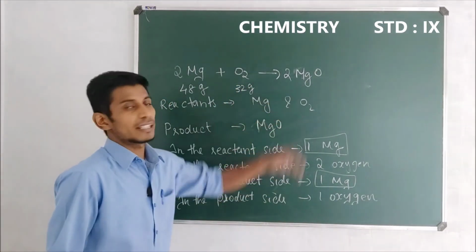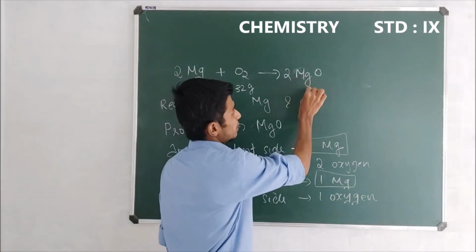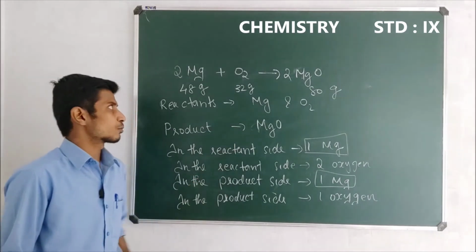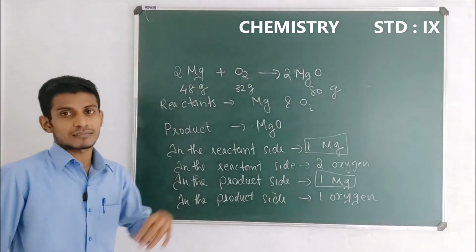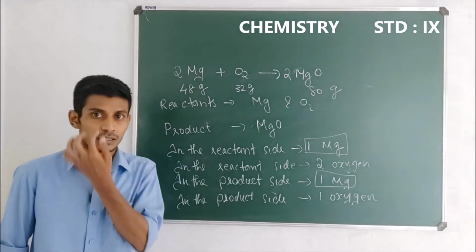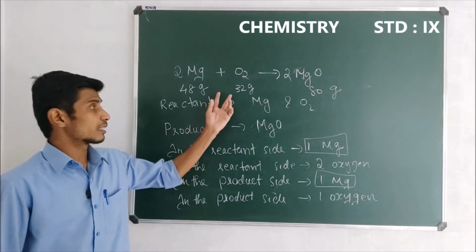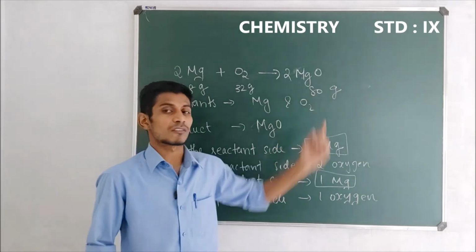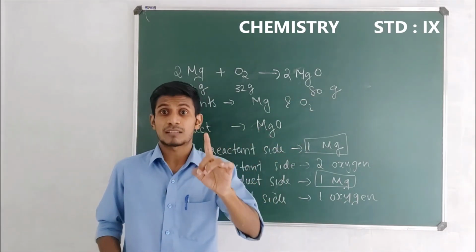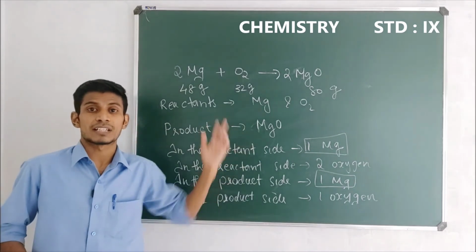And 2 magnesium oxide means 80 gram. Now just check whether the total mass in the reactant side and the total mass in the product side are equal or not. Yes, of course, they are equal. Thus, the law of conservation of mass has been verified here.